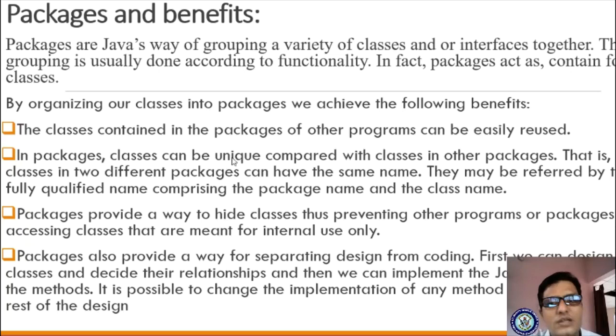So in packages, classes can be unique compared with other packages. That is, two classes in two different packages can have the same name.